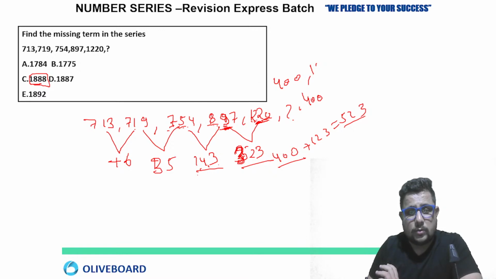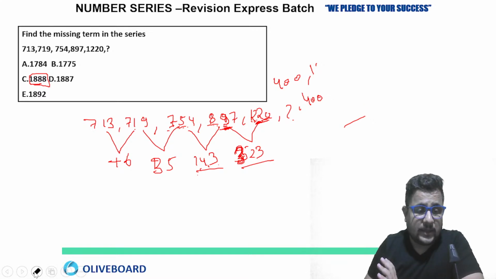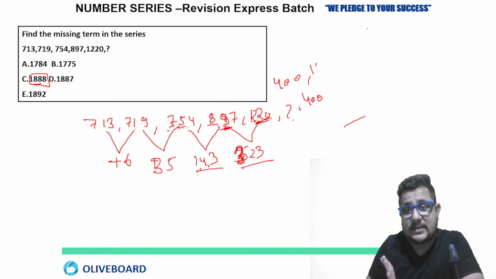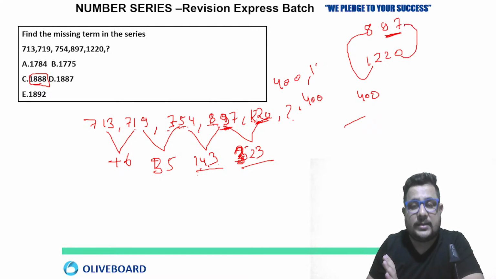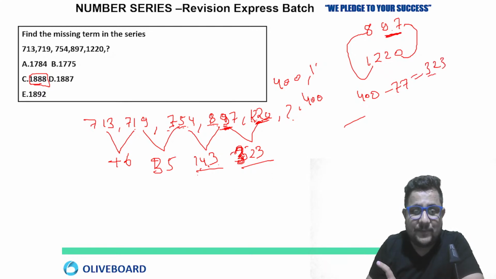Because I told you one wrong thing. Just keep calm. I am just writing it down differently, so I will explain what I was telling you. I just considered some value wrongly. 897, 1220. What I was telling, 1200 minus 800, 400. Now 20 minus 97, so minus 77. So it will be 323. Not 523, sorry. Now after this, the missing number is there.